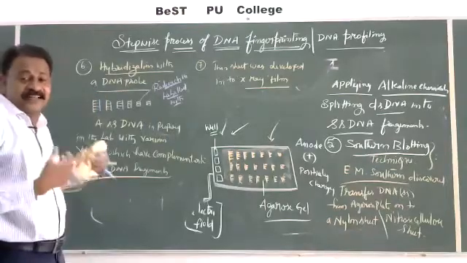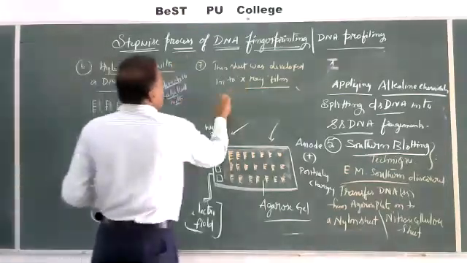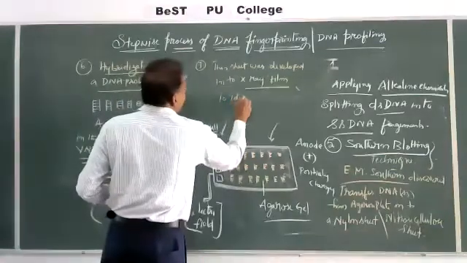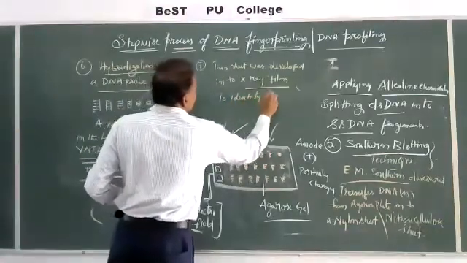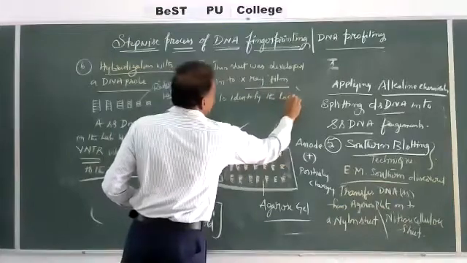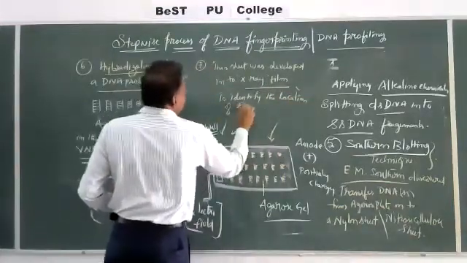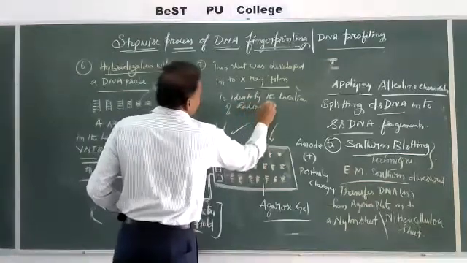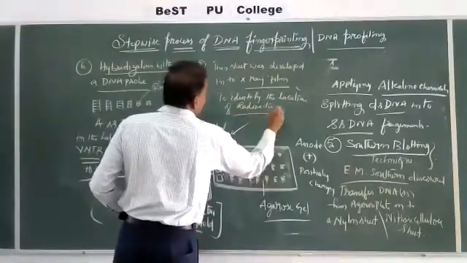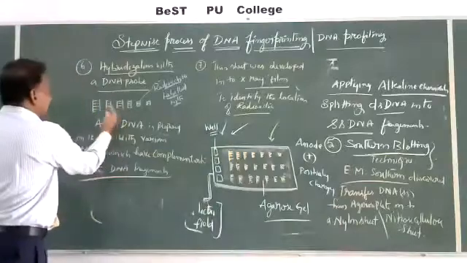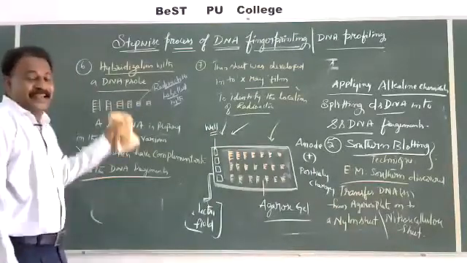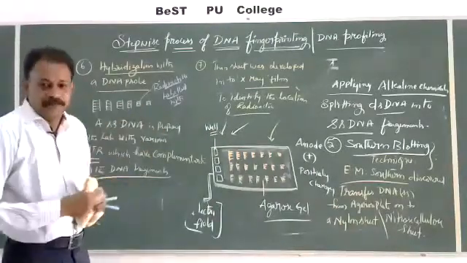They will look at the X-ray film to identify the locations of radioactivity, or whichever areas they were formed. To identify, we are taking X-ray film.